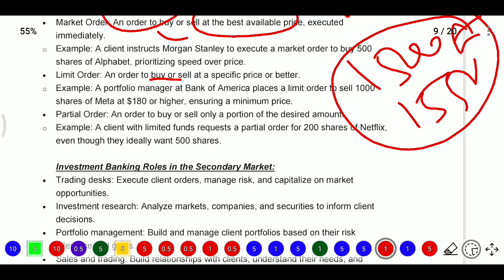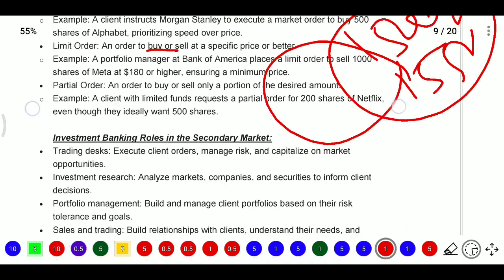A partial order means an order to buy or sell only a portion of the desired amount. Here they focus on the available funds. For example, a client with limited funds requests a partial order for 200 shares of Netflix, even though they ideally want 500 shares. They want 500 shares, but the client does not have the funds, so they go for 200 shares of Netflix.